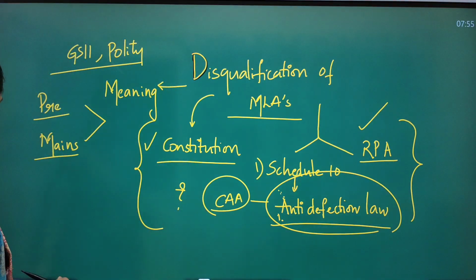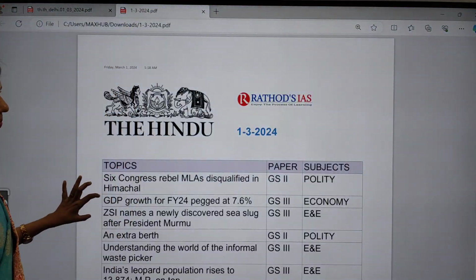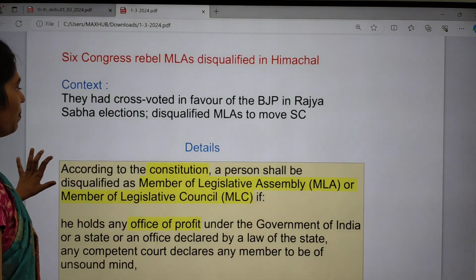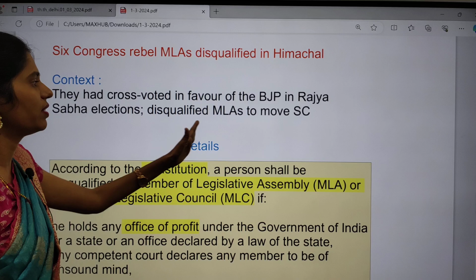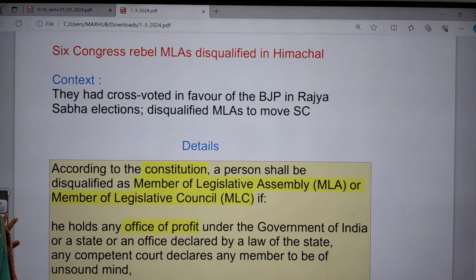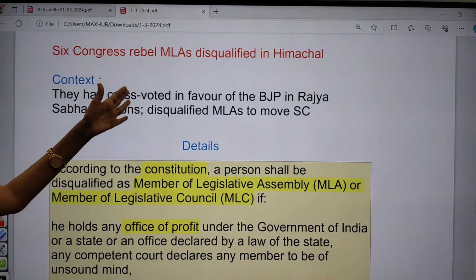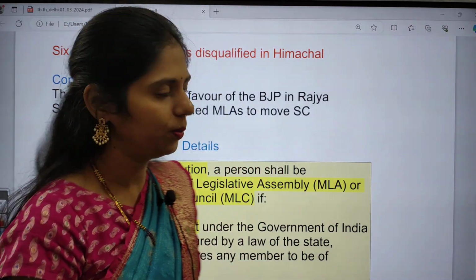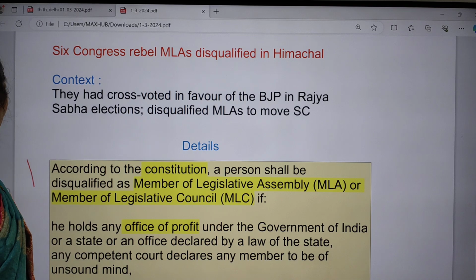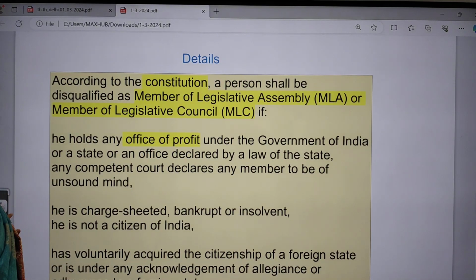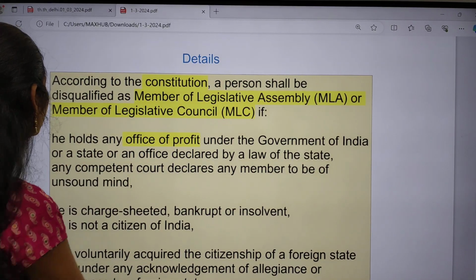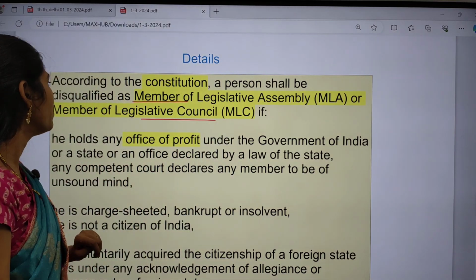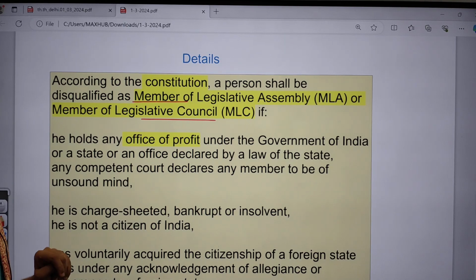So now let us see this topic in detail. Let us see the notes part. This article is very important because it is talking about disqualification of MLAs. It says that six Congress rebel MLAs have been disqualified and they are going to move the Supreme Court. Our constitution says that a person can be disqualified as MLA or MLC, that is, member of Legislative Assembly or member of Legislative Council.